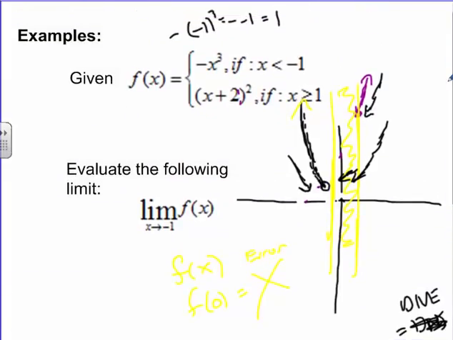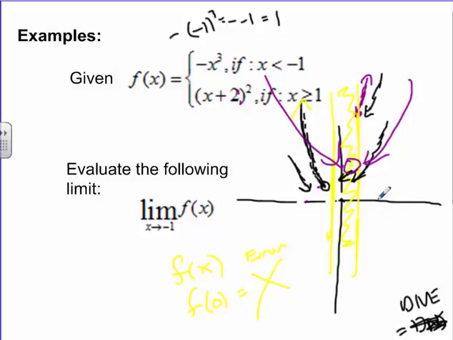Okay, so there's kind of my lesson. It's a strange concept, isn't it, this limit stuff? The idea basically being that we want to see what happens as it gets closer and closer from this side and this side. And if they're approaching the same value, that value itself may not even exist. But if they both approach the same number, then we have a limit. So think of a limit as what happens as you get closer and closer.